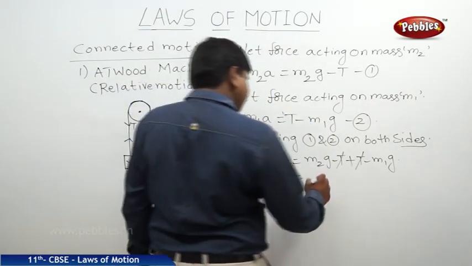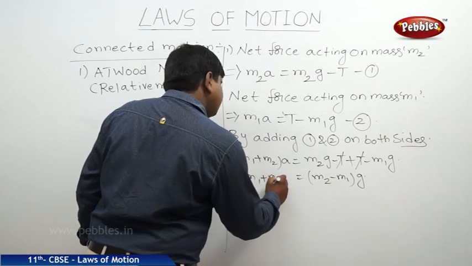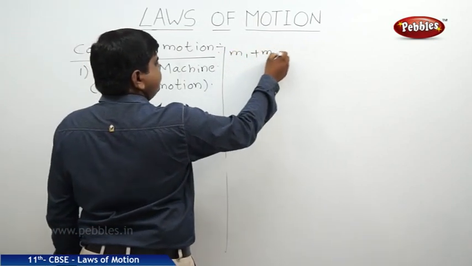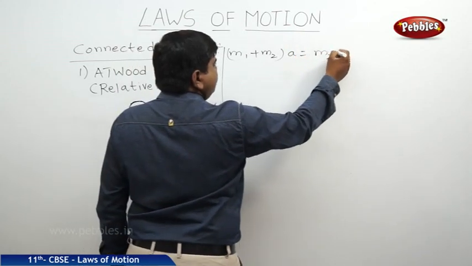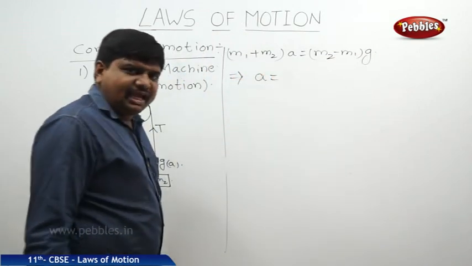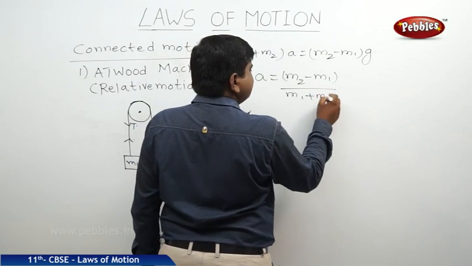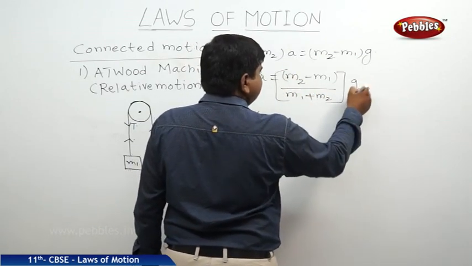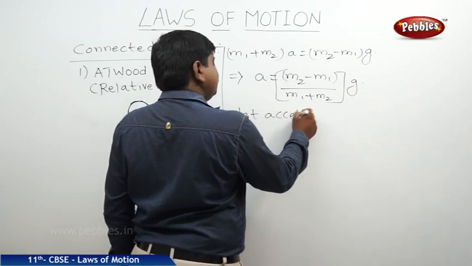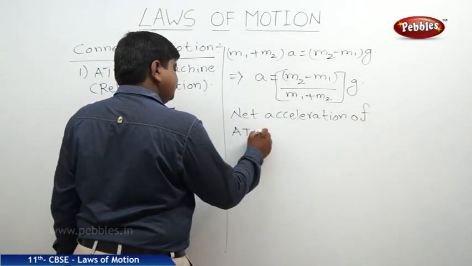This will be M2 minus M1 of G, equal to M1 plus M2 of A. Therefore the net acceleration of the Atwood machine is A equal to M2 minus M1 by M1 plus M2, times G. So this is the net acceleration of the Atwood machine.